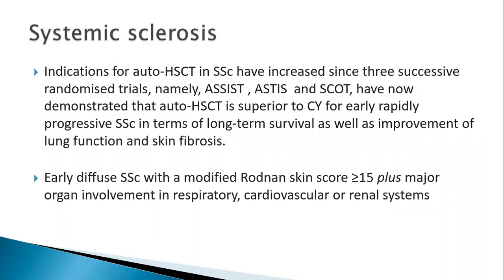So early in the disease, if you consider where the Rodnan skin score is more than 50, plus any of the major organ involvement, be it respiratory, cardiovascular, or renal systems, the outcomes are going to be good. You don't want to take them when there is a severe lung or cardiac dysfunction. Try to take them when the organ dysfunction has just started, before that.